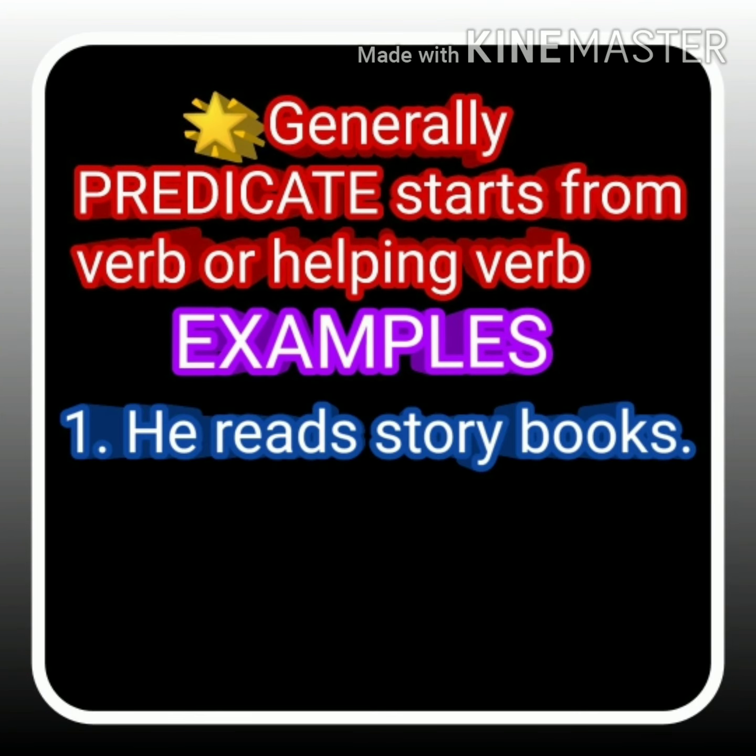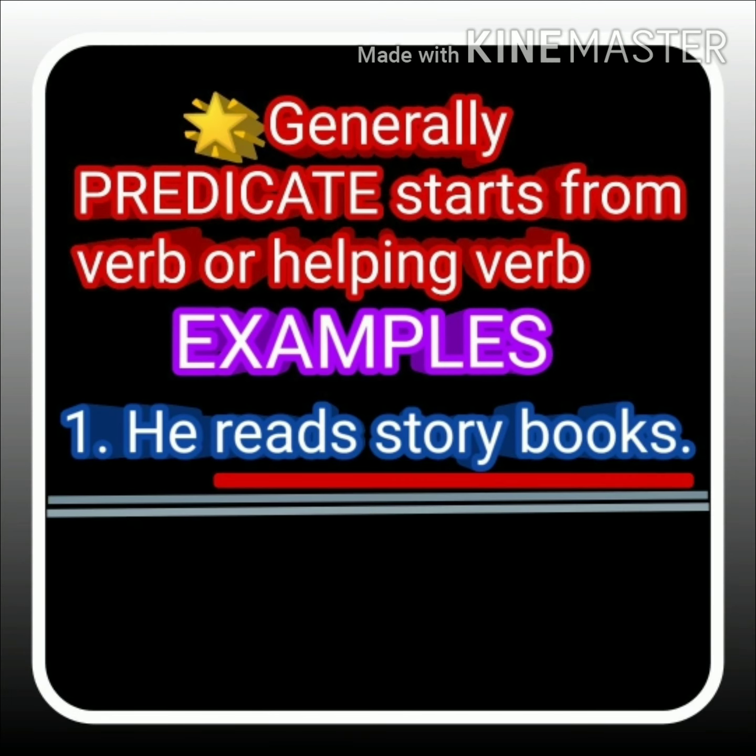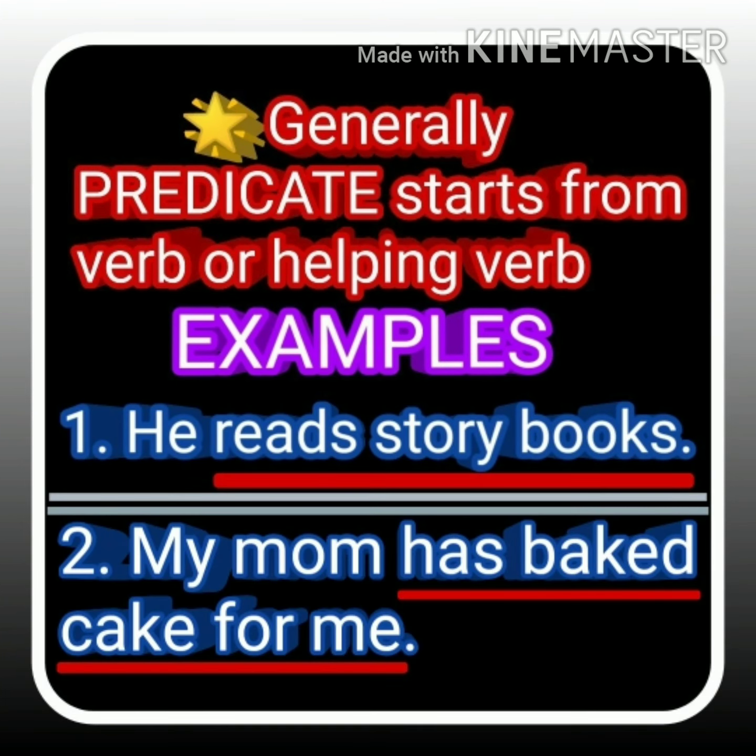He reads storybooks. So first identify the verb from this sentence. Which is a verb? Reads is a verb in this sentence. That is why reads storybooks is predicate in this sentence and he is a subject. Second example, my mom has baked cake for me.